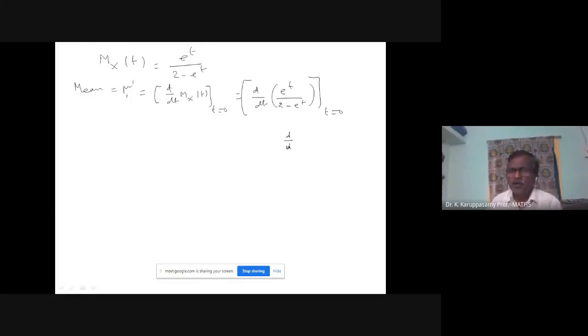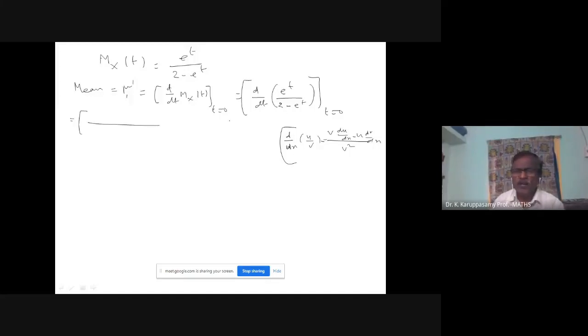Differentiation of u by v method. The u by v formula is v squared in the denominator, numerator is v into du by dx minus u into dv by dx. This formula, all the differentiation and integration formulas will come up frequently. Now let us apply the u by v formula.